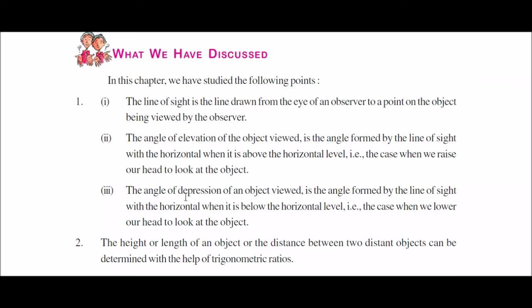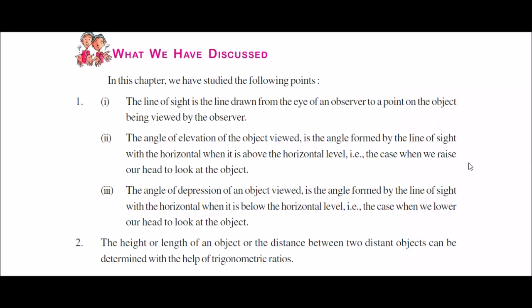Coming to the third point, the angle of depression. Angle of depression is when we stand on the building. The object is the borewell. So we lower our head, we bend our head. So we are seeing there is a line between our eye and the object, the borewell.